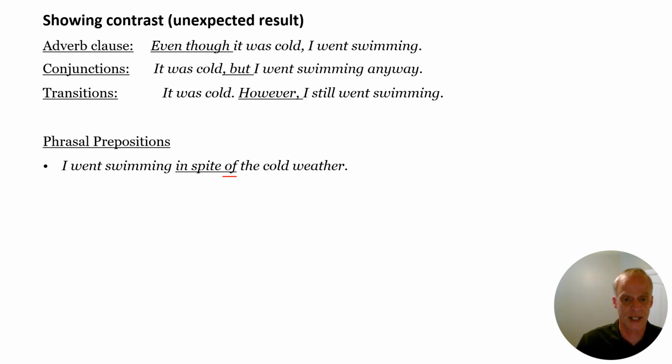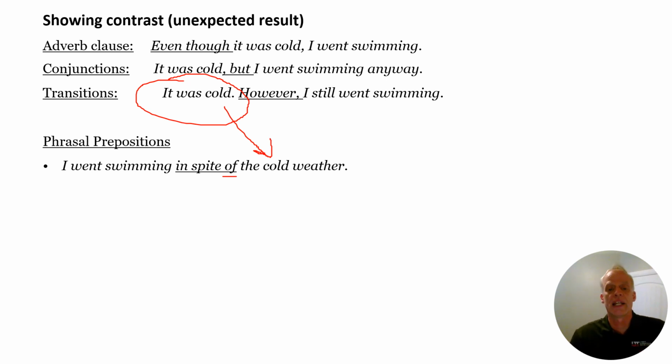Now notice that the original sentence was, it was cold. I need to change this into a noun phrase. I only want a noun phrase. Now I could say despite of the cold, cold can be a noun, but it's much more natural to put that with weather. So I went swimming in spite of the cold weather. That would be a nice noun phrase. Now we have a nice phrasal preposition. So in spite of,